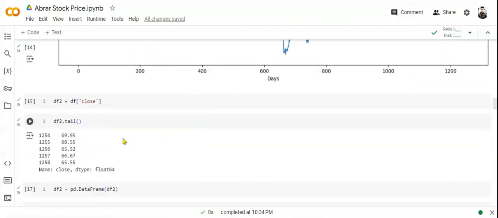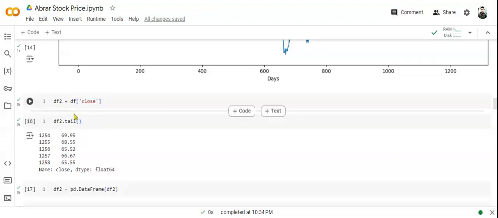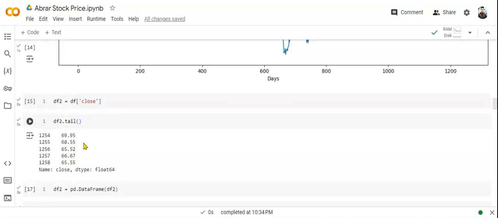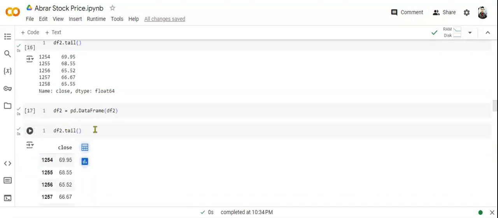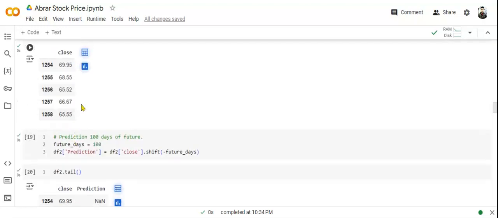After all this, we took a new variable df2, and stored the close of df here, and showed the tail value. We used the tail function to show the last few elements, like five values. So here we use the data frame, and after using it, we use tail to show the last values.